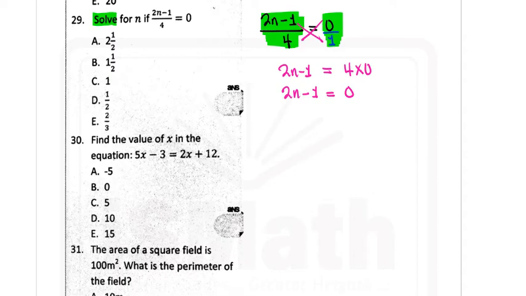Sometimes you may be wondering why I have to always add to both sides all the time. Anytime I'm trying to eliminate a term or a number from one side of the equation, I do what I do to both sides of the equation. The reason is because you have to maintain the balance. The equality sign tells you that everything on the left is the same as everything on the right.